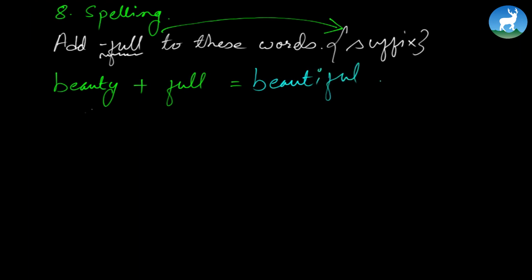B-E-A-U-T-I-F-U-L, beautiful. We don't write B-A-U-T-Y-F-U-L, beautiful. See? Now, let's continue with the next exercise. Next word, harm plus full equals H-A-R-M-F-U-L, harmful. Okay? We don't write harmful as H-A-R-M-F-U-L-L, harmful. Similarly, let's continue further.